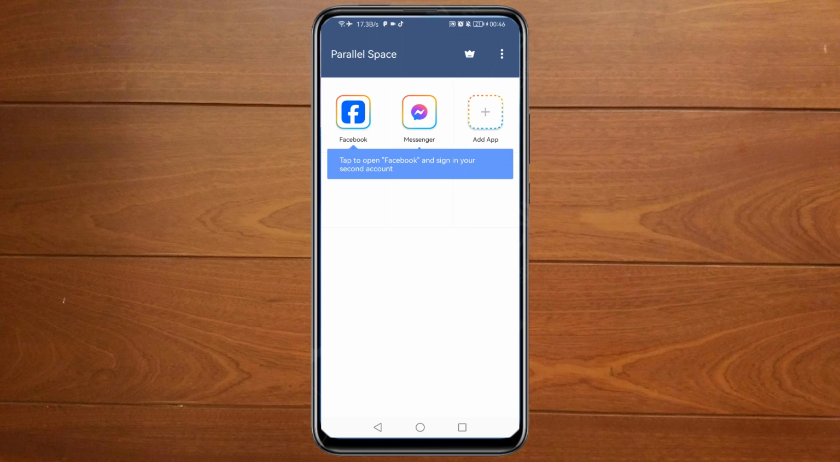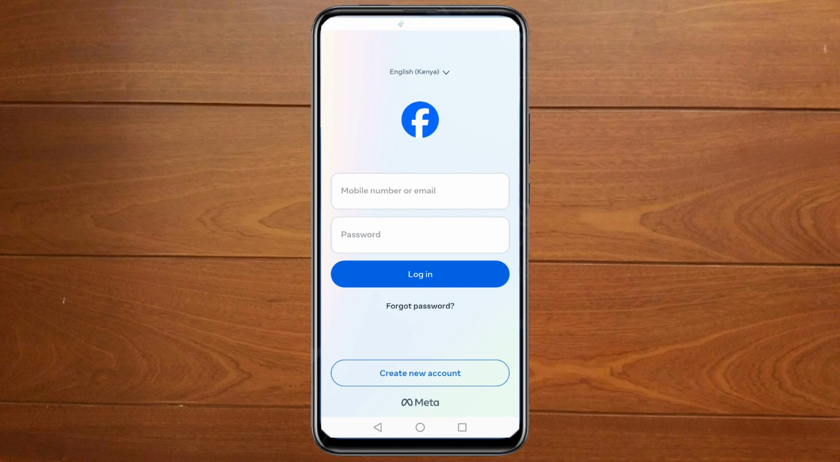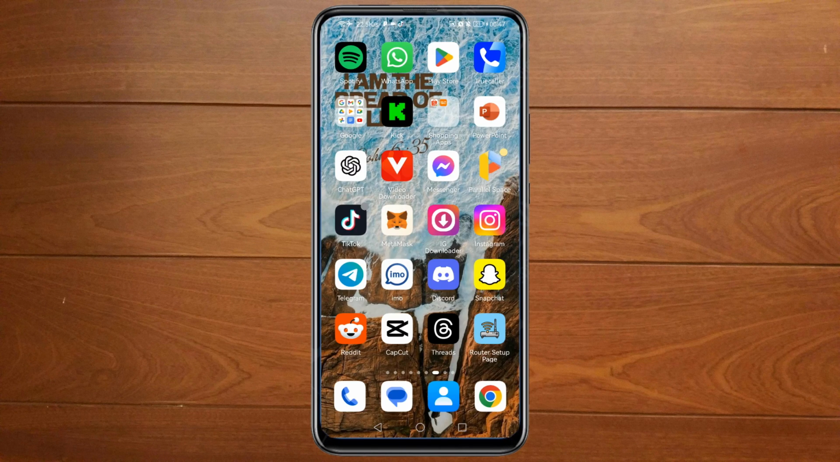So if you open Facebook, it will ask you to enter your logins. So you can either enter your logins and log into your different account, or you can create a new account. So you can use this account and also you can use the other account, your normal account of Facebook. So in the same way, you can use 2 Facebook accounts in one phone.